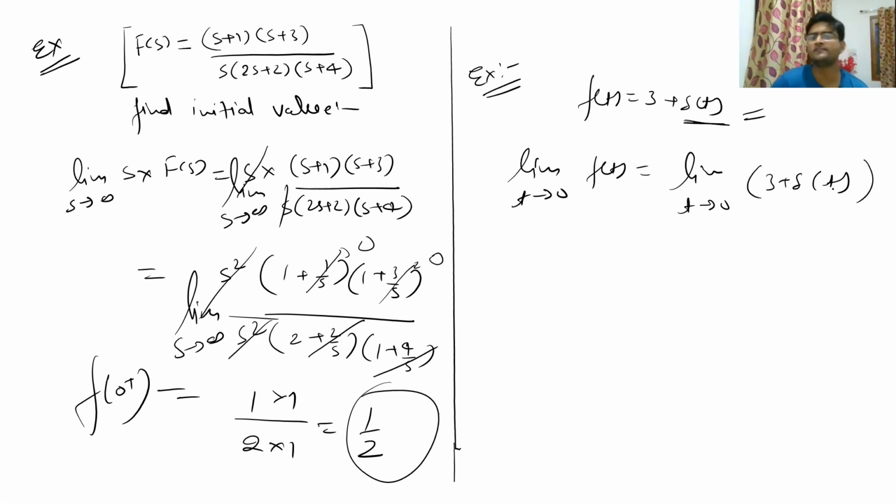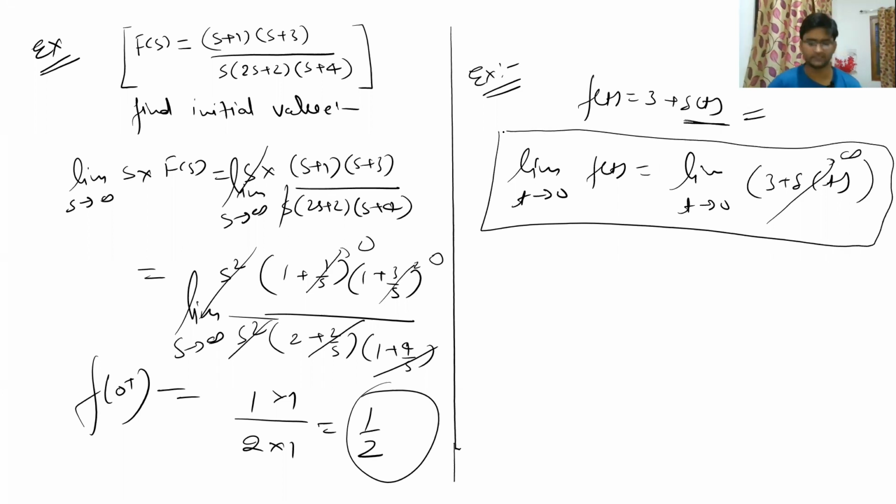If you put t as 0, this will become infinity, and so this is not defined, right? So in any function, when this delta t term comes in the time domain, there is no way you can find the initial value. So what will happen if you take the Laplace transform of this function?